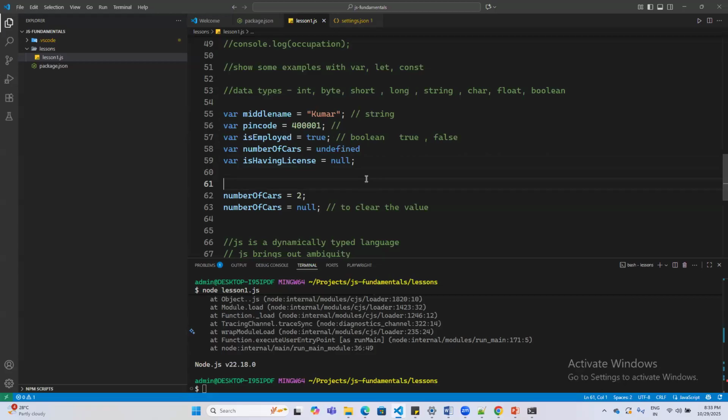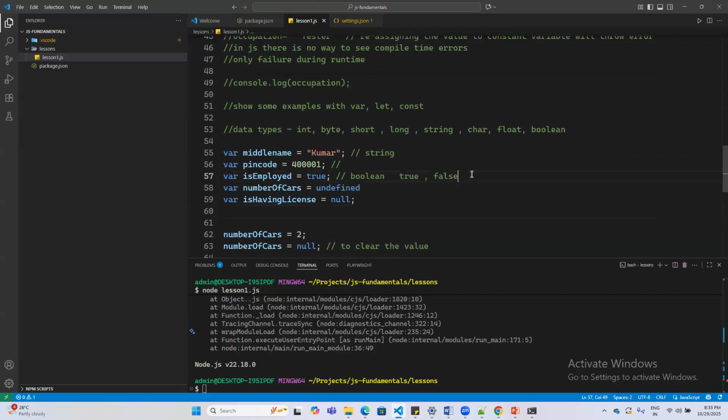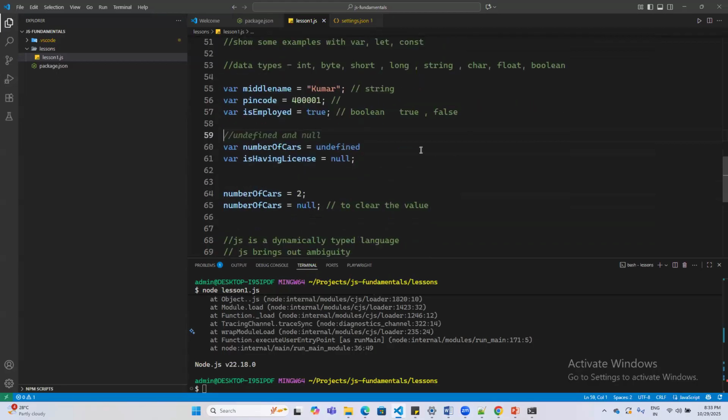Sil, can you please explain undefined and null data types again? Yeah, sure. So undefined is something like this. Just imagine how many cars you have. If you do not have an exact figure in your mind, you can make it undefined. So undefined means this is not defined yet. So it can be anything. That is what undefined means. Null simply means it is carrying the value null inside this.